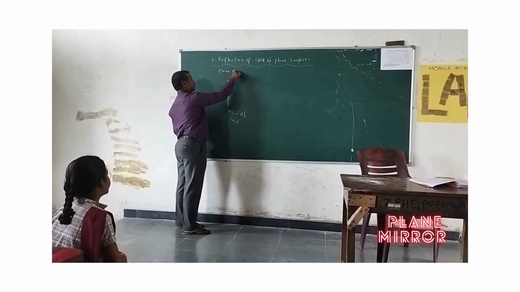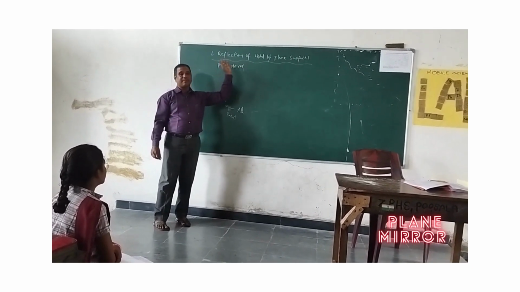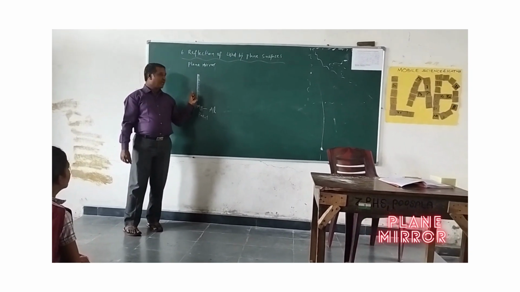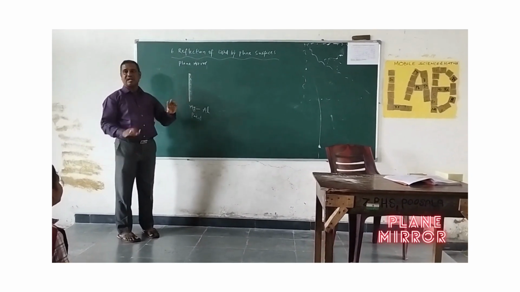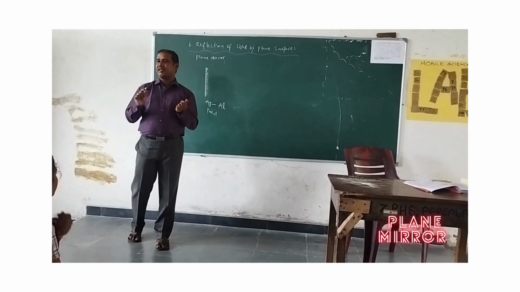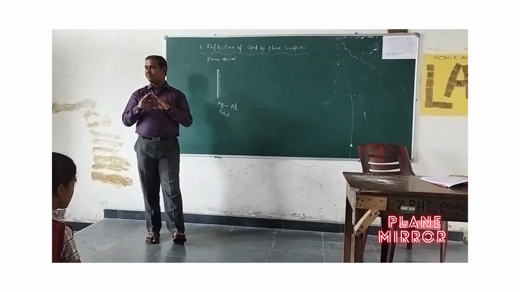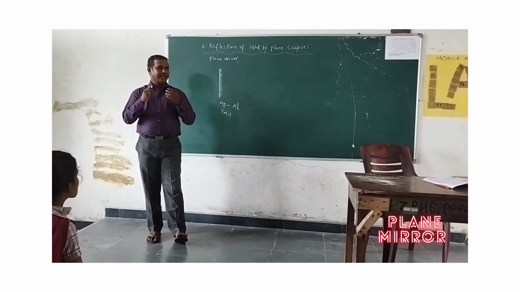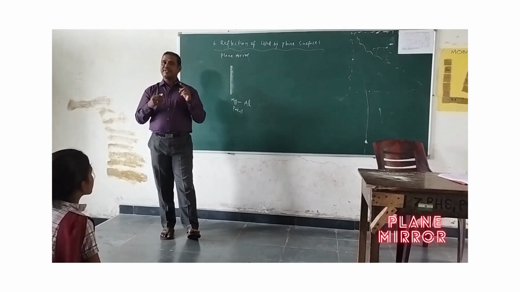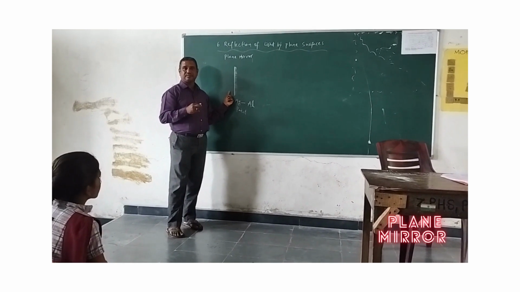So this is the concept of a plane mirror. From our study of reflection of light by plane surfaces, we must know what a plane mirror is. If you observe the mirror, there is no curvature. You can extend it in all directions. That is why it is said to be a plane mirror. There is no bending, we don't observe any curve, so there is no deviation in the straight line. So you can say that this is a plane mirror.